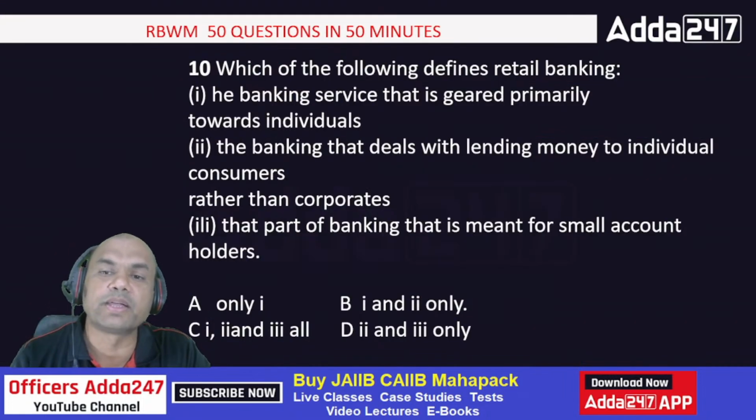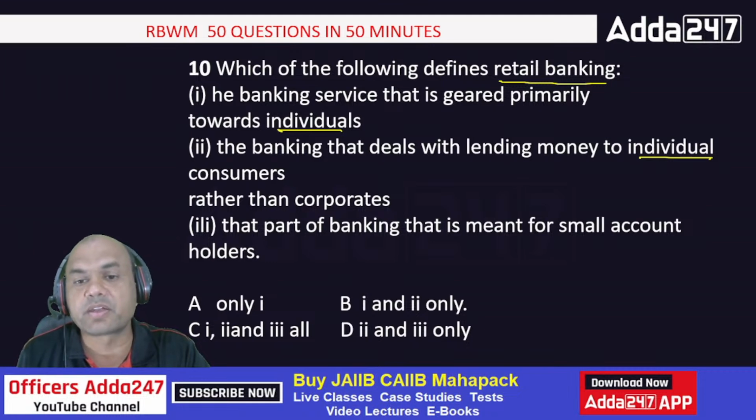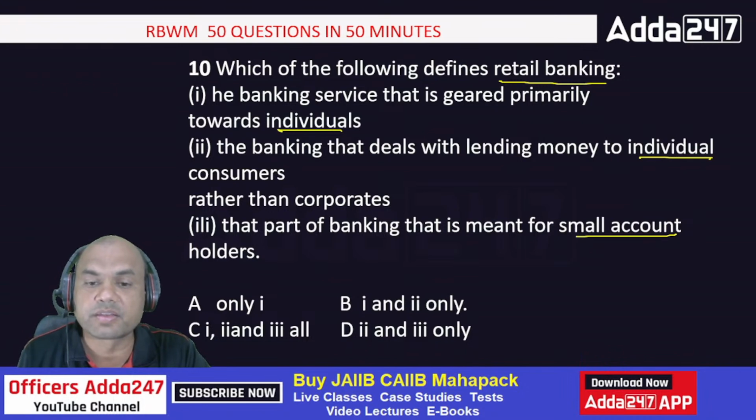Which of the following defines retail banking? The retail banking service is geared primarily towards individuals. The banking that deals with lending money to individual consumers. Again, see here, individual rather than corporates. That part of the banking that is meant for small account holders. Only one, one and two, one, two and three, two and three. So what can be the answer? Is it only one and two? Is B the answer? No, the answer is C, isn't it?